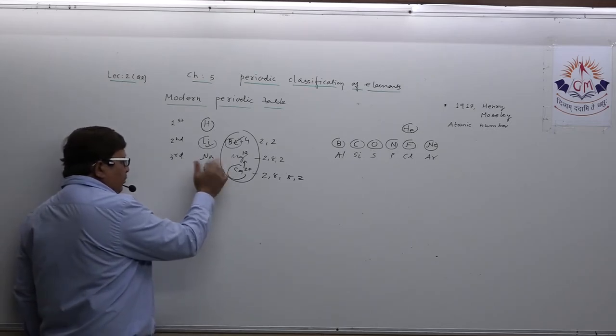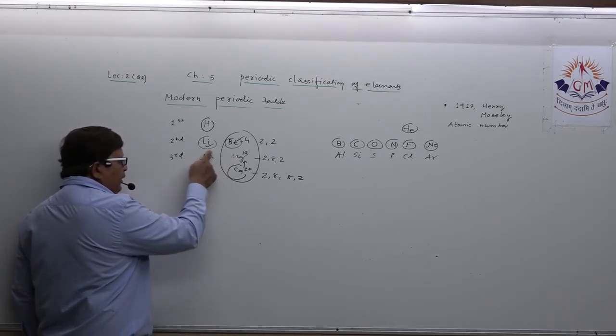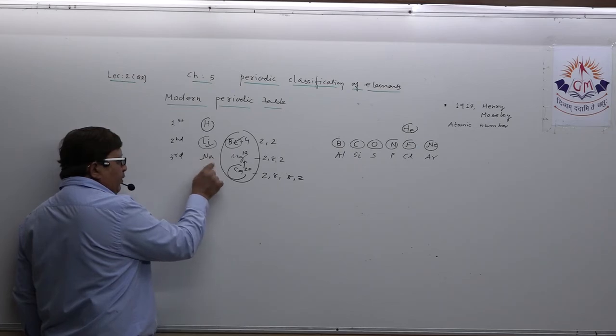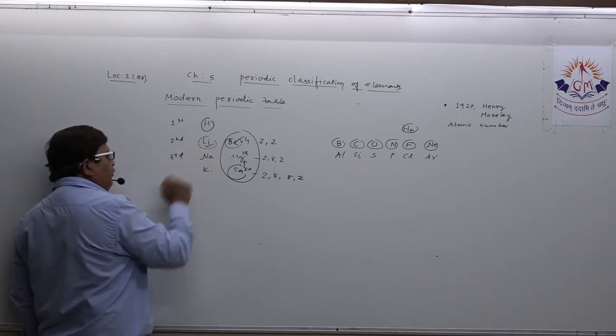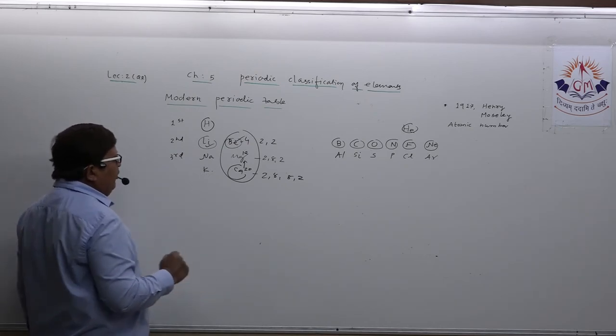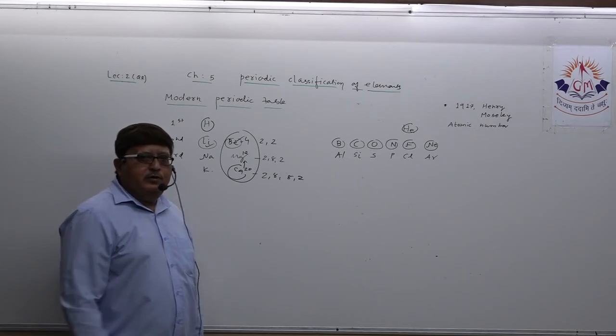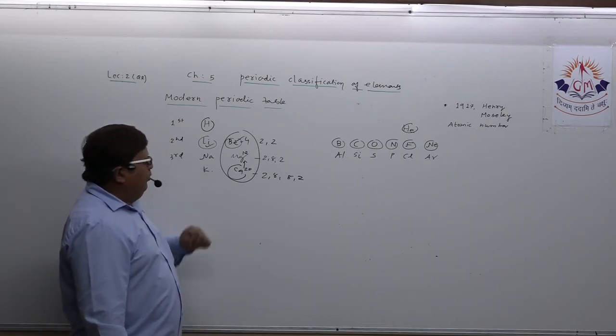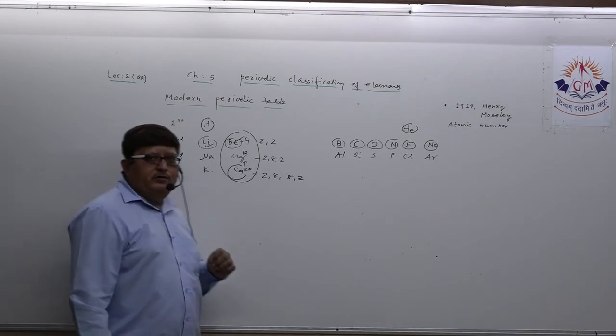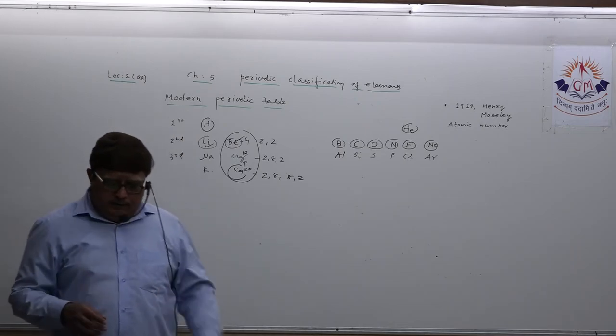They can twist the question this way: the electronic configuration of sodium is 2, 8, 1. Which two elements possess chemical properties similar to sodium? You can take lithium and potassium. Lithium 2, 1, sodium 2, 8, 1 and potassium 2, 8, 8, 1. That way you can answer.